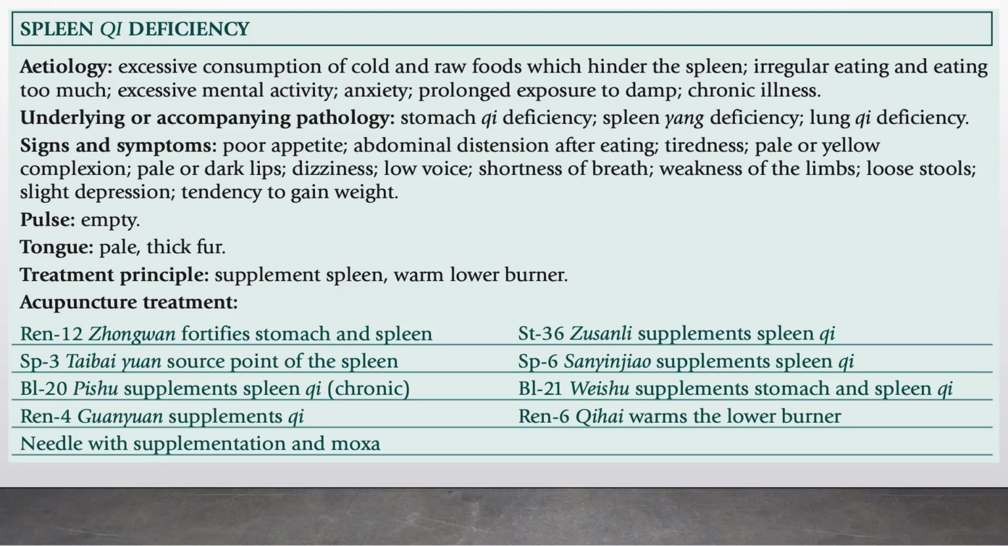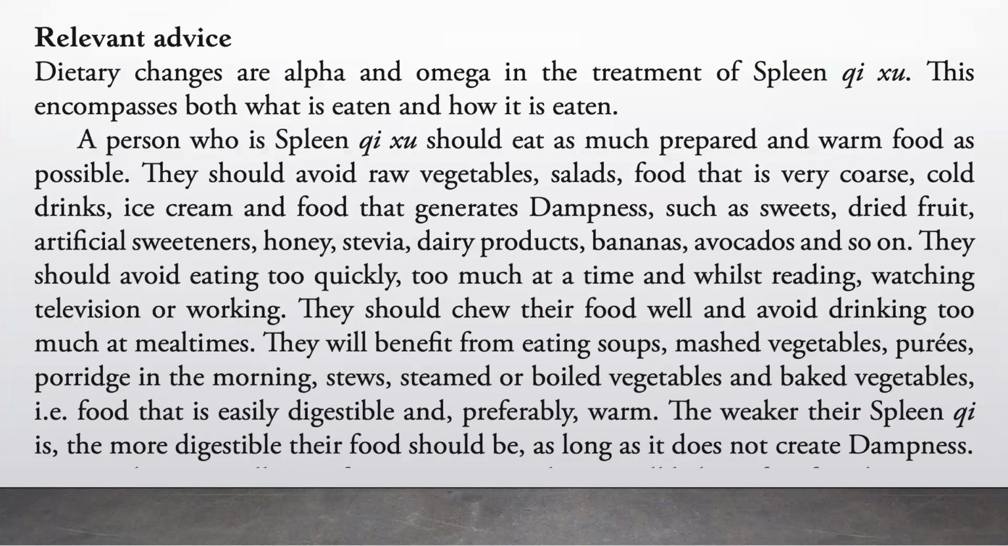Acupuncture treatment: Ren 12 to fortify stomach and spleen, Stomach 36 to supplement spleen Qi. Spleen 3 is the yuan source point of the spleen. Spleen 6 will also supplement the spleen Qi. Bladder 20 will supplement the spleen Qi in chronic cases. Bladder 21 supplements stomach and spleen Qi. Ren 4 supplements Qi. Ren 6 will warm the lower burner. We needle with supplementation and moxa.